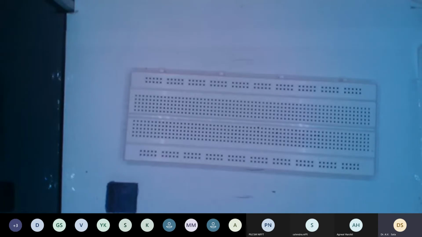Anyone else who is not able to see the breadboard lying on the screen?